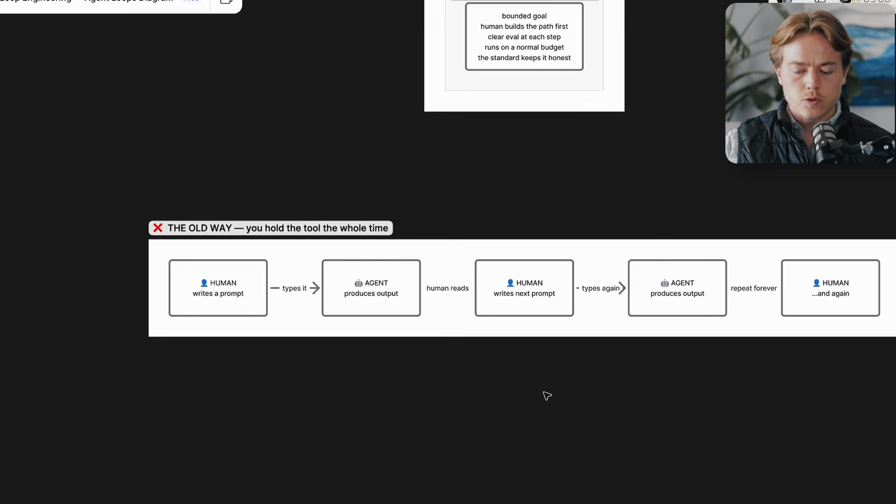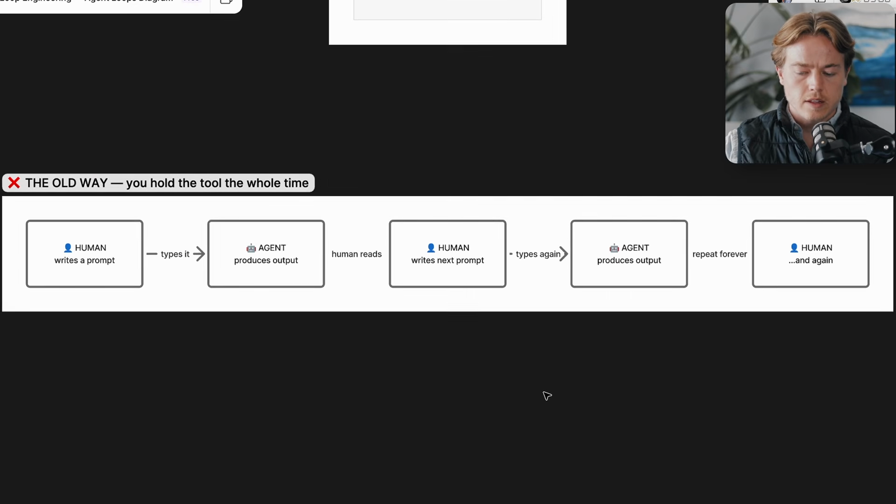So to show you this visually, this is what the old way looked like. You, as the human, would write a prompt, send it to the agent, it would program something, do something, produce the output, send it back to you, you read it, write the next prompt, then it produces it again, and you just repeat forever. So you're iterating, but this is slow and there are better ways now.